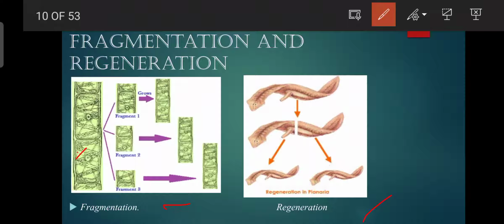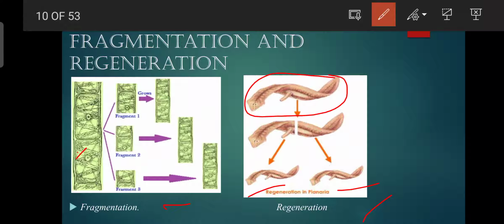If I take a planaria and cut it into 2 pieces or 3 pieces or 4 or many more pieces, all pieces will develop themselves into adult planaria, right? If I cut this planaria into 2 pieces, the 2 pieces will give rise to 2 new planaria. This is called regeneration.